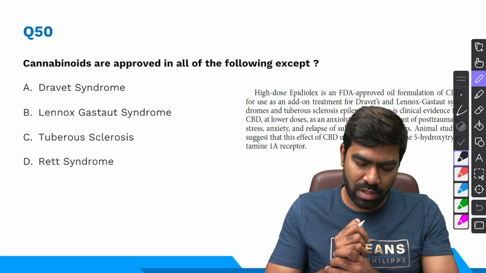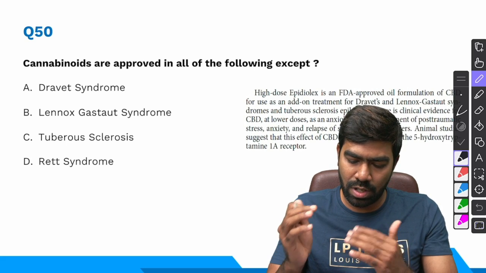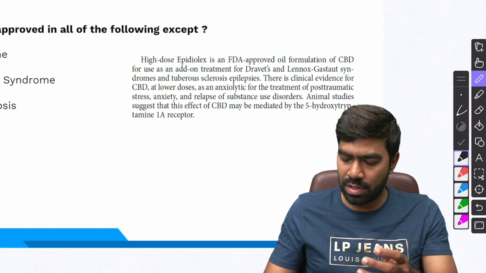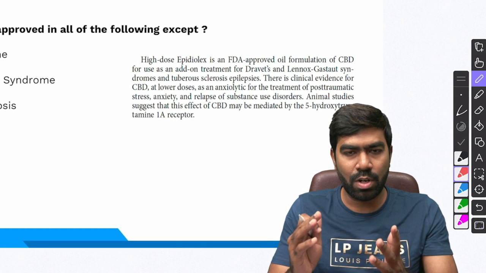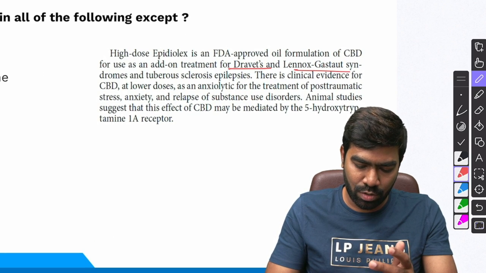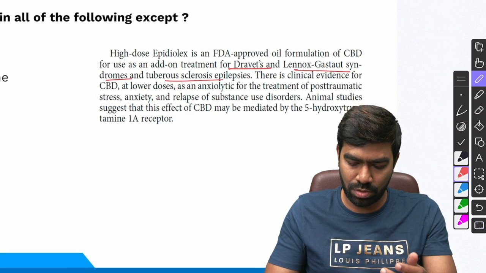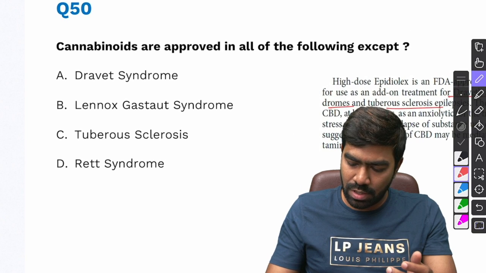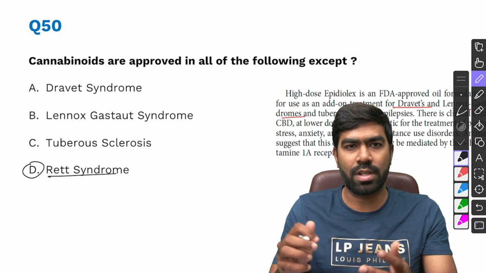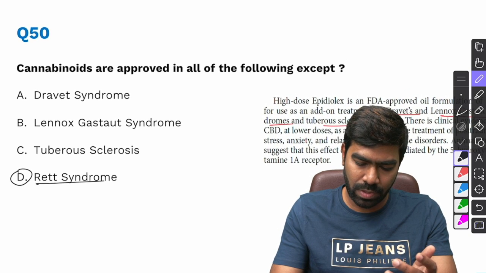Coming to 50th question, cannabinoids are approved in all of the following except. So again, I've quoted Harrison as a reference. Remember, in 3 epileptic syndromes, cannabinoids are FDA recommended as an add-on. One is Dravet syndrome, second is Lennox-Gastaut syndrome, third is tuberous sclerosis. So where you don't use cannabinoids is going to be Rett syndrome, where another new drug has been approved recently. We're not going to talk about that right now.